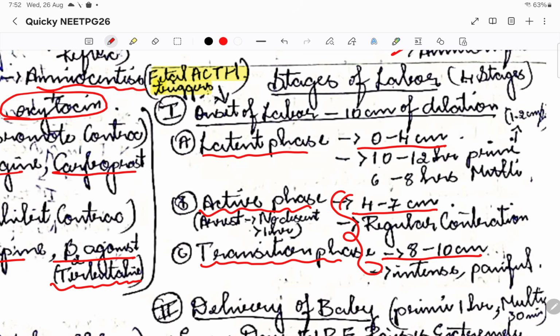These are the normal hours that might be there. 10 to 12 hours in primary mothers and 6 to 8 hours in multigravida mothers for the latent phase.